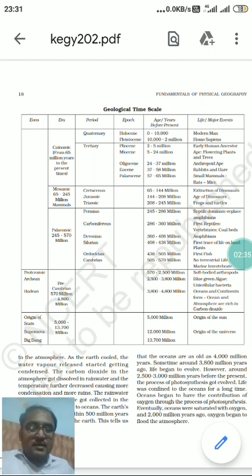All these things result in the physical condition of the inner planets, which are comparatively smaller in size, whereas the outer planets were giant gaseous planets.